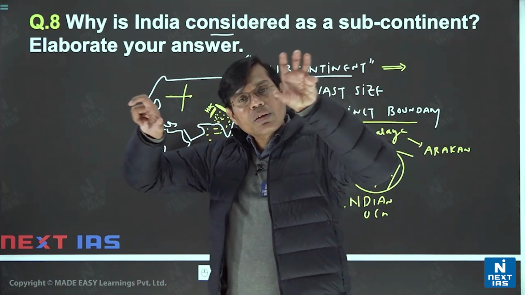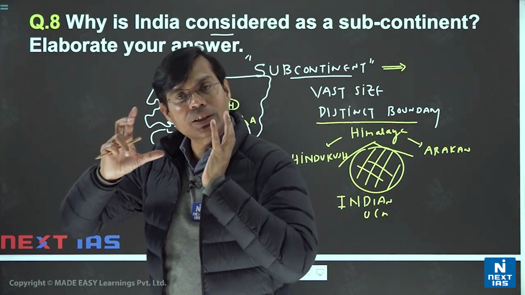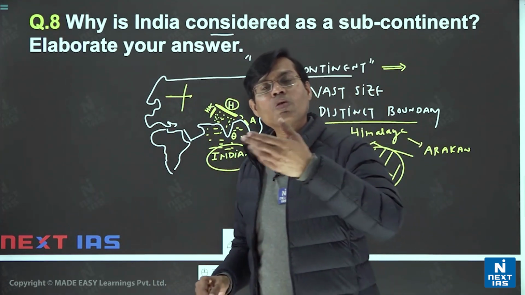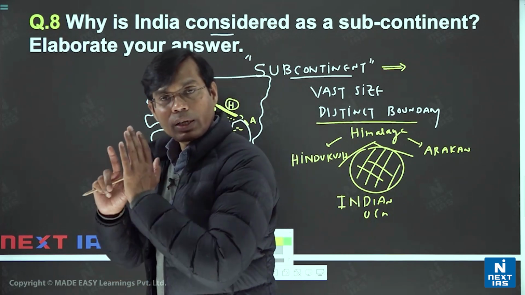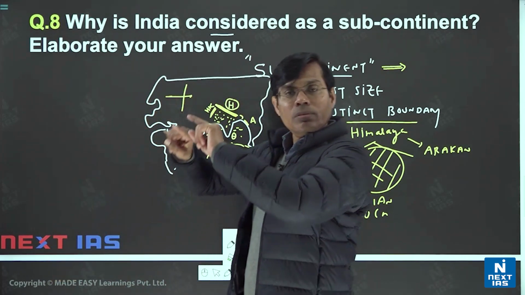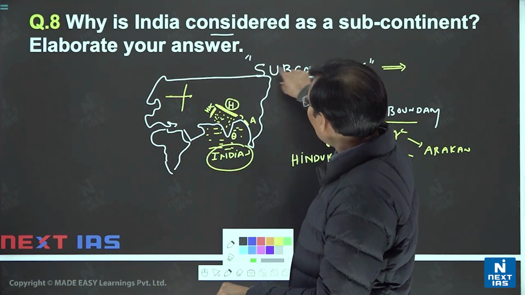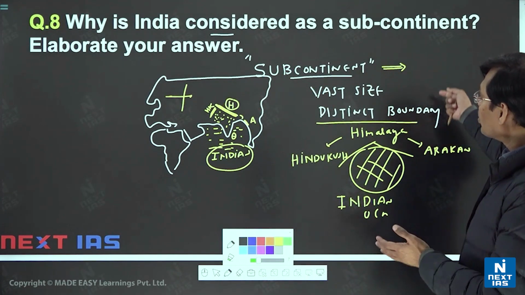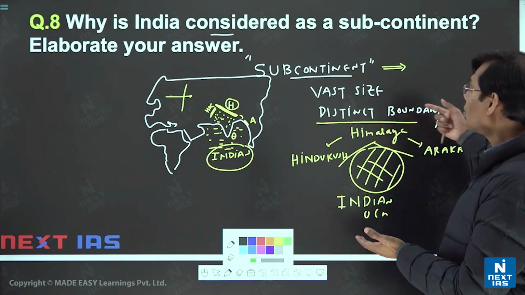Nature has made India a completely separate, well-demarcated area. So a few scholars even mentioned that India, well demarcated by natural boundaries on all sides, is perfect to be called a subcontinent due to its vast size as well as its distinct boundary.